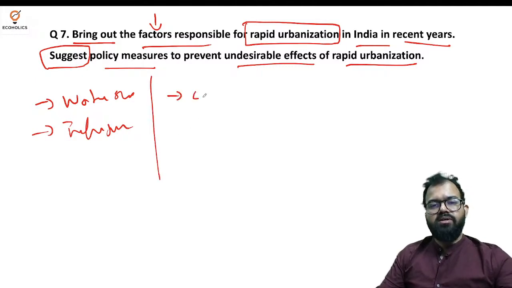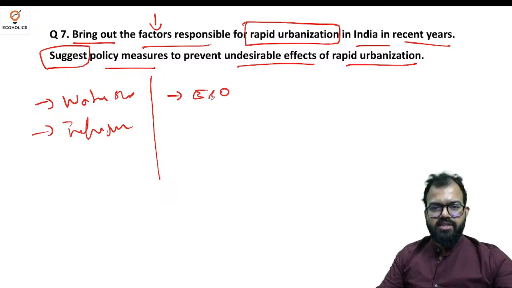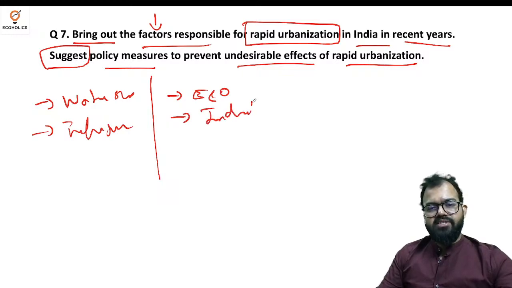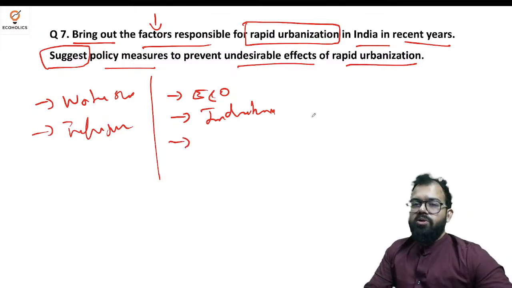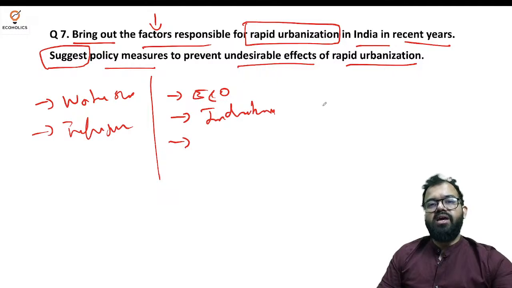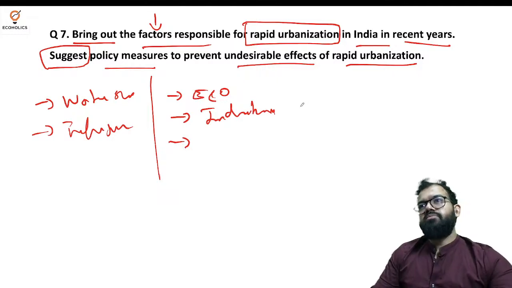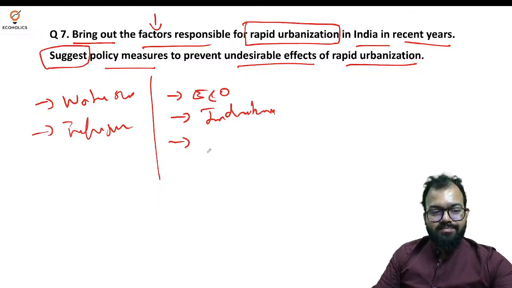But urbanization has also helped a lot. Economic opportunities were the major factor responsible for rapid urbanization. Economic opportunities are better in bigger cities. Industrialization is one of the keys. If you see Chhattisgarh, the whole of Chhattisgarh revolves around Raipur, Bhilai, and I think one more city I am forgetting, Durg. Yes, because of the industrial area.